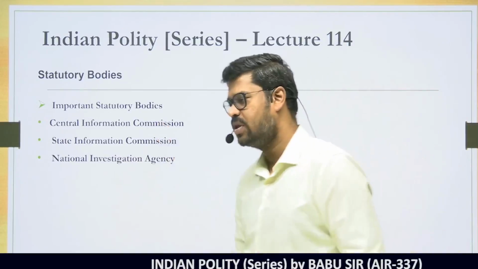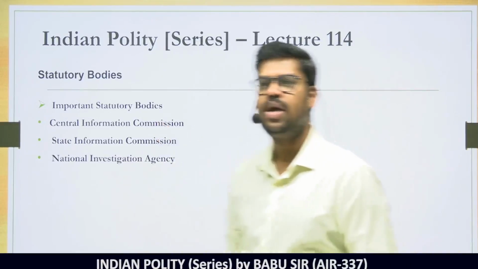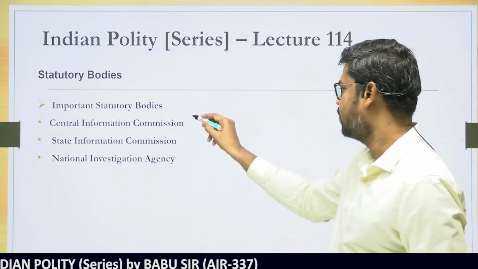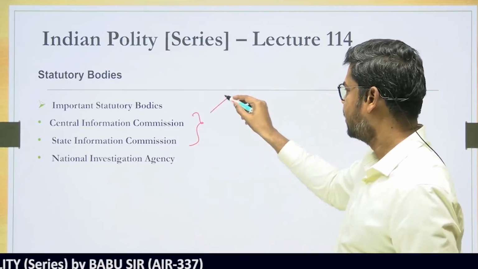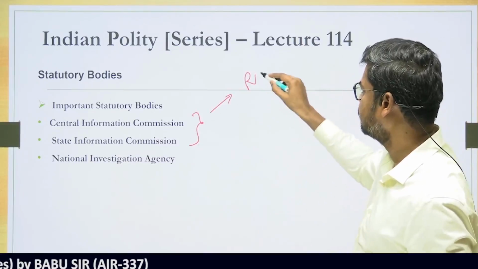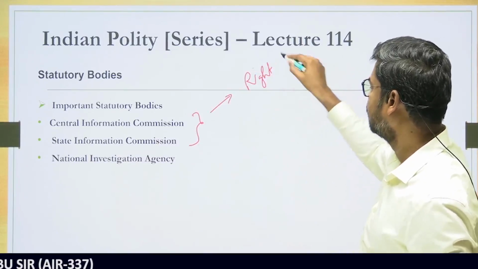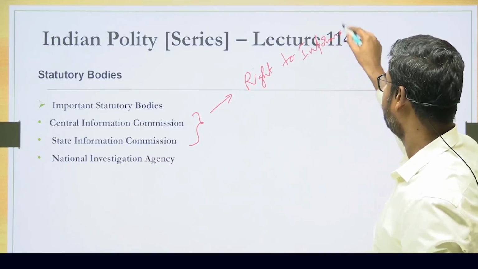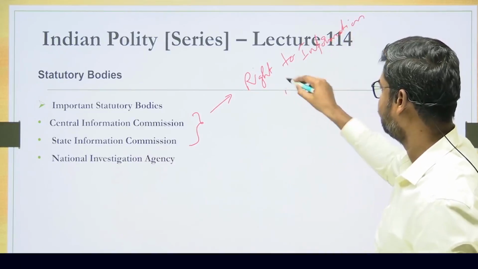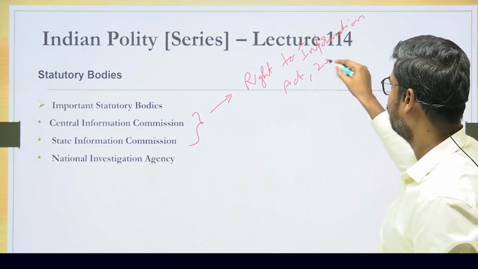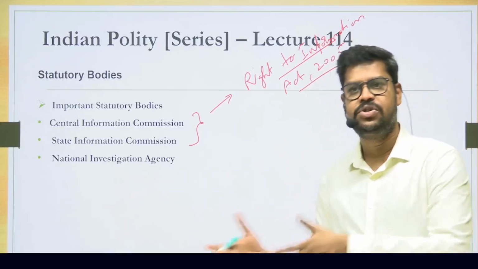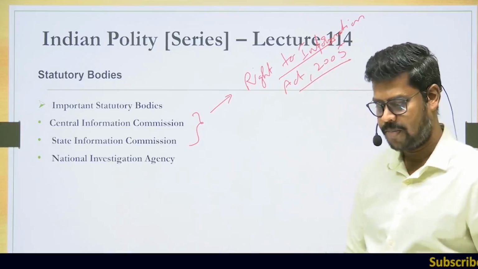First, I'll start with the Central Information Commission. As I already said, both the Central Information Commission as well as the State Information Commissions in various states are established based on what is called the Right to Information Act. So before I go to the Information Commission, let me briefly discuss the Right to Information Act 2005 and what is the objective behind this act. And in fact, to achieve this objective, the commission is established under this particular act.